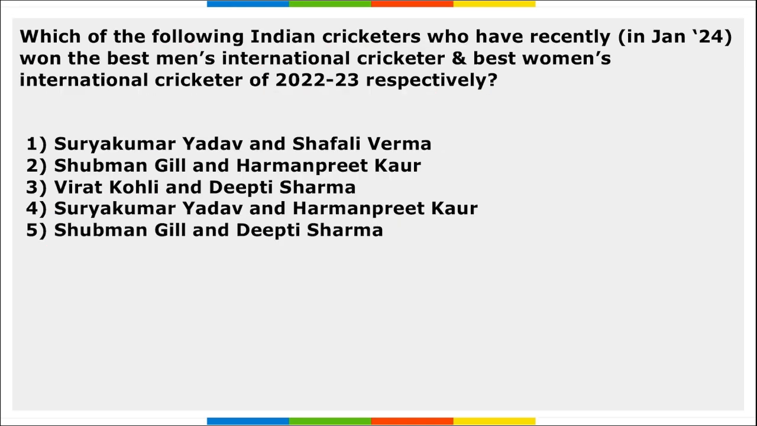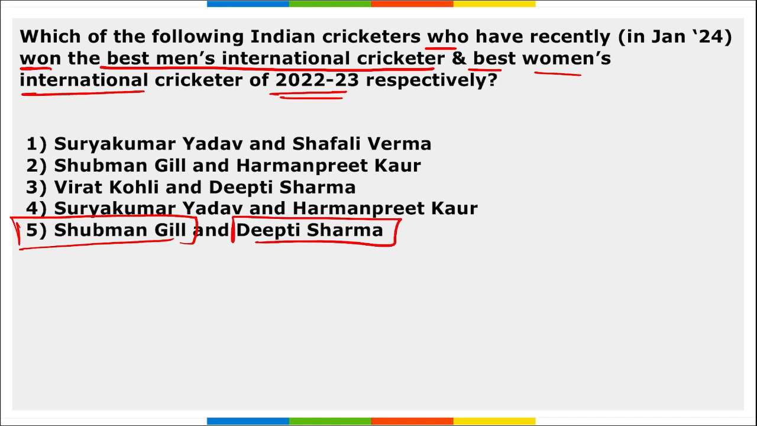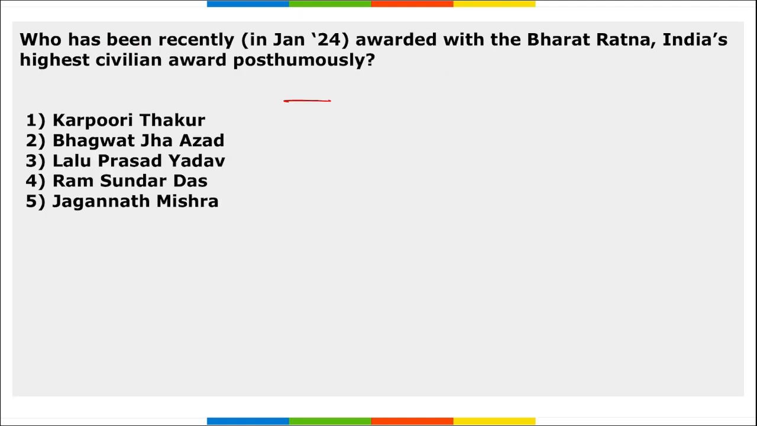Next, which of the following Indian cricketers have recently won the Best Men's International Cricketer and Best Women's International Cricketer for 22-23, respectively? So if we are talking about men, Shubman Gill, and Deepti Sharma for women. Correct? Take a note of this, important. And this is for 22-23.